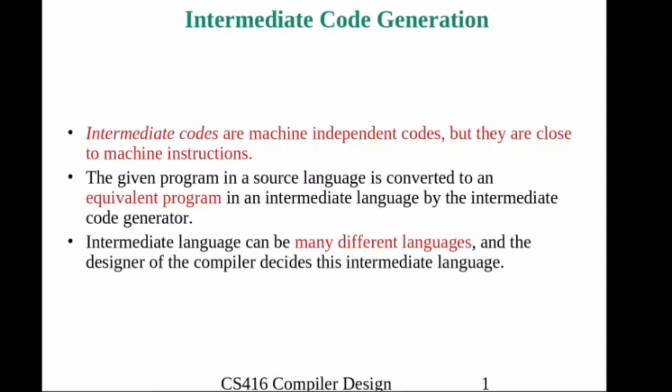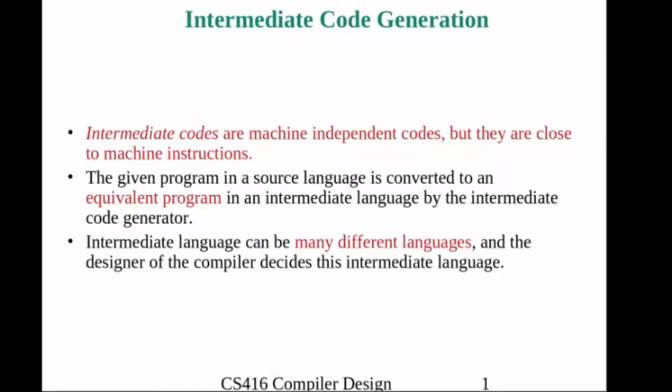In this phase, the compiler will produce an intermediate representation of the input program. Intermediate codes are machine independent code, but they are close to machine instruction. So it is clear that the intermediate code does not depend on any machine. It is fully independent of the machine, but similar to our machine instruction.